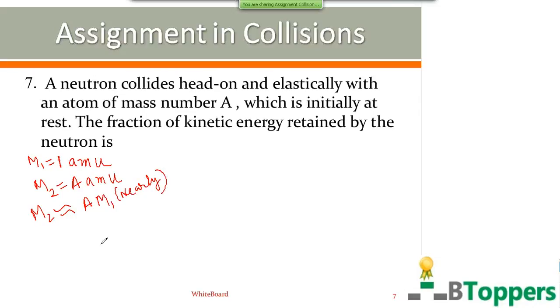This is of course an approximation which you can do for problems in classical physics, in Newtonian mechanics. The second particle, which has mass number A, is initially at rest.